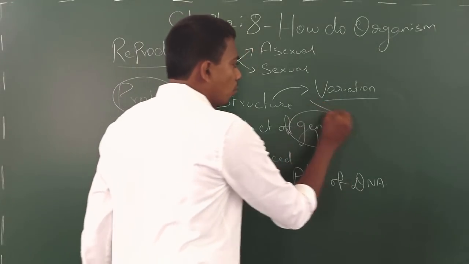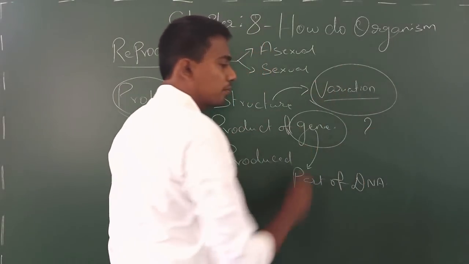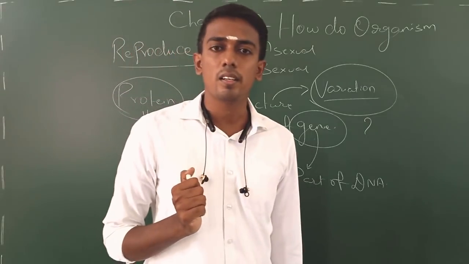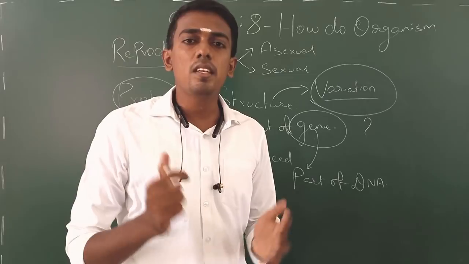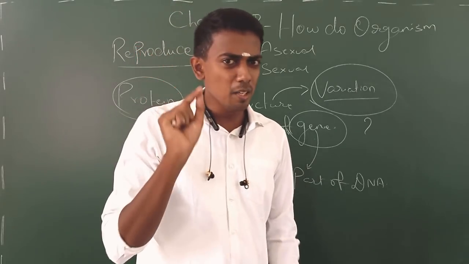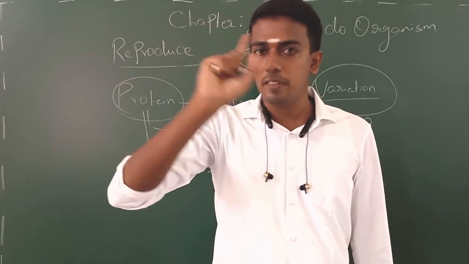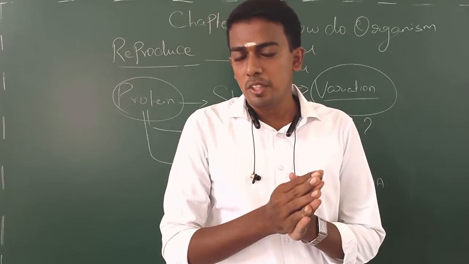Okay, fine. Now what for does this variation occur? What is the necessity for an organism to focus on this variation? Say for example, in the theory of evolution, there must be one organism that was the first organism that might have emerged.